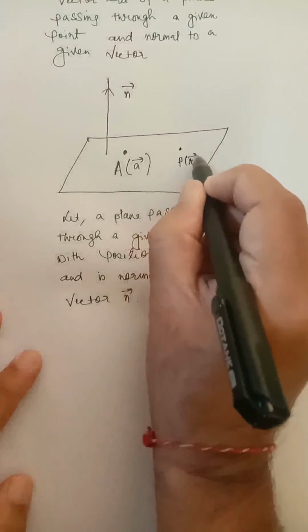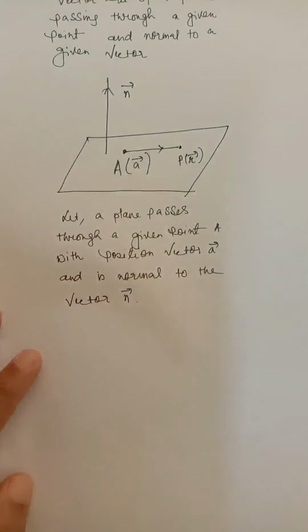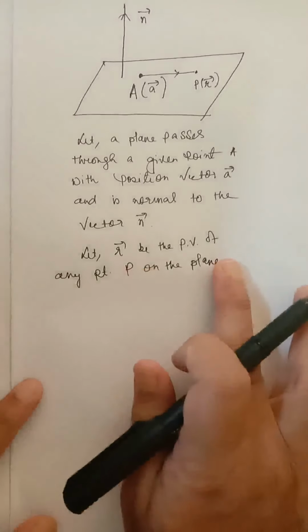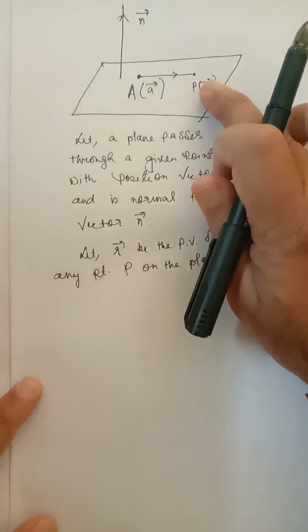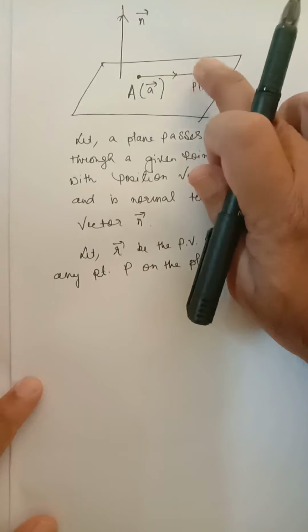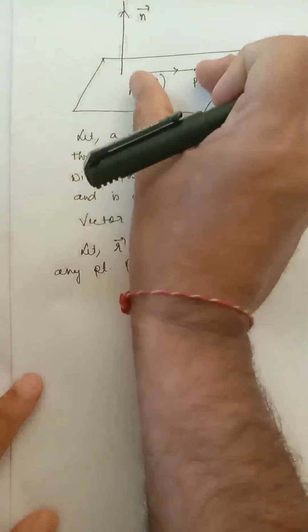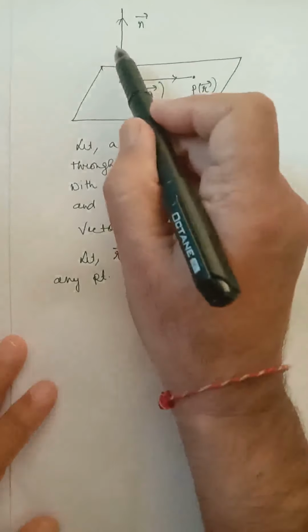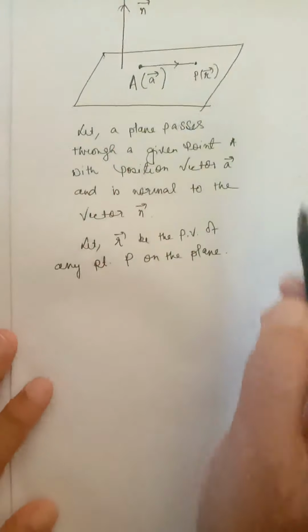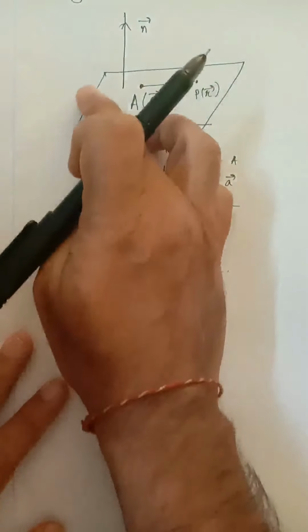P is any other point on the plane. Let us join A and P, giving AP vector. Let R vector be the position vector of any point P which lies on the plane. So P is any arbitrary point which lies on the plane. Now you can see the line AP lies on the plane and this vector n is perpendicular to the plane. N vector is normal to the plane, which means n vector is perpendicular to the plane.